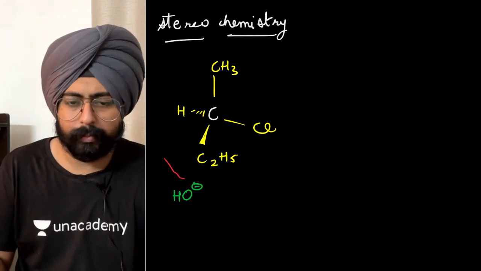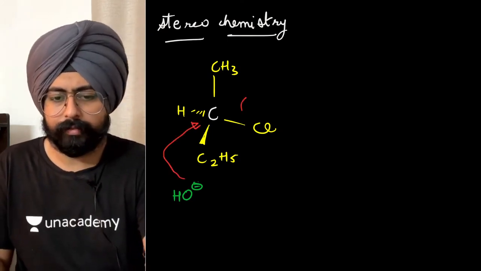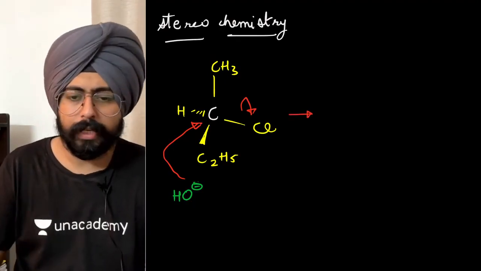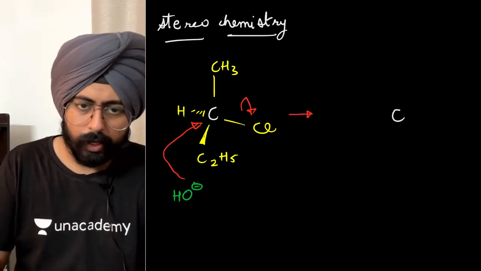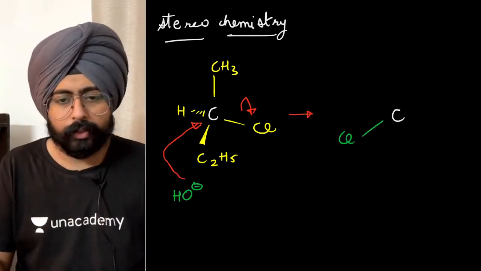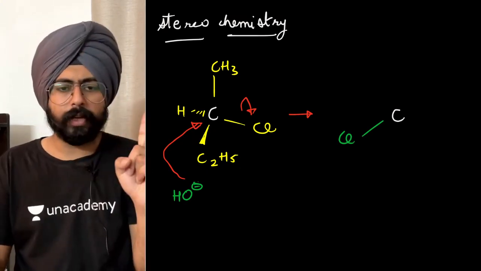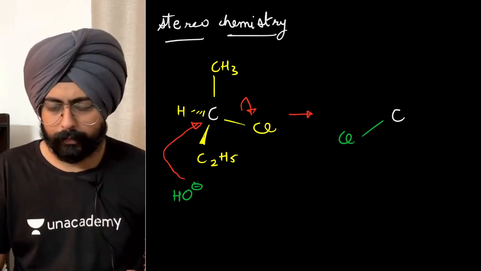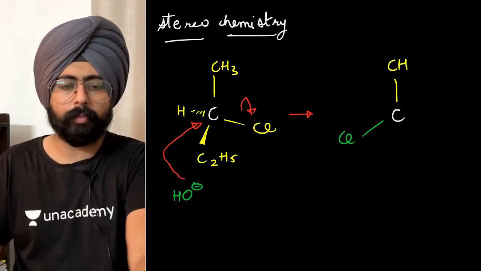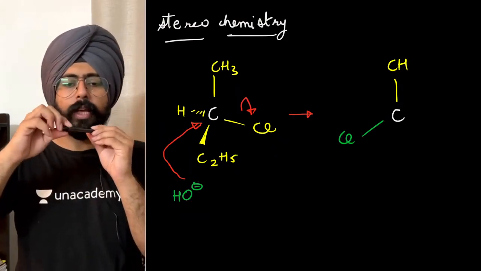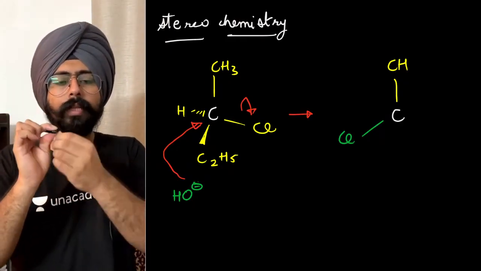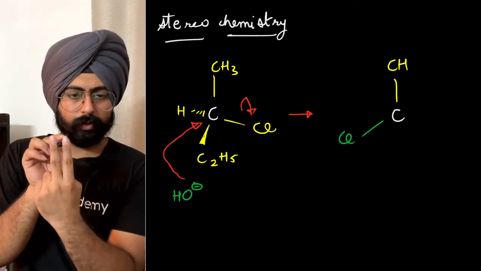So backside attack will happen, chlorine will leave. That's very simple. What we will get eventually is a carbon where the OH will be on the other side from where chlorine is right now. The top CH3 will remain as the top CH3. That will not go anywhere. The backside hydrogen, now this is where the important part is, is pointing away from you right now. It will now be pointing away from you in the other direction.